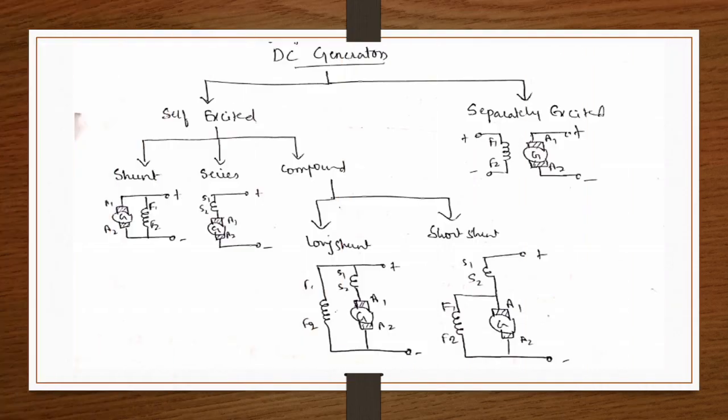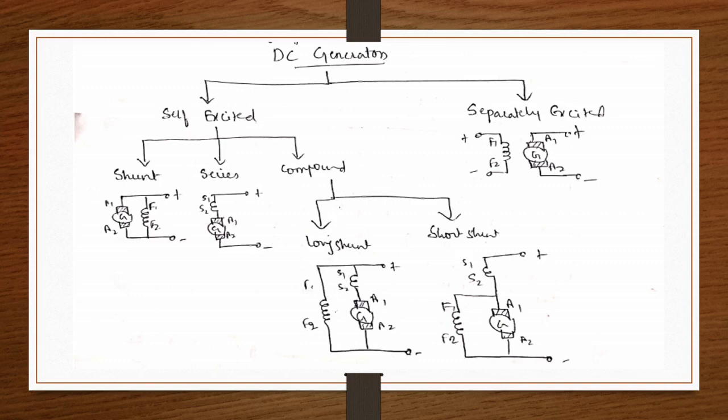Losses are of three types: the iron losses, copper losses and mechanical losses. Copper losses are again of three types: shunt field copper loss, series field copper loss and armature copper loss. Copper loss is current loss, that is I square R loss.